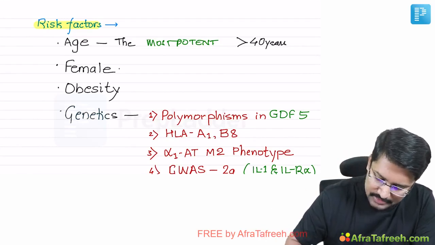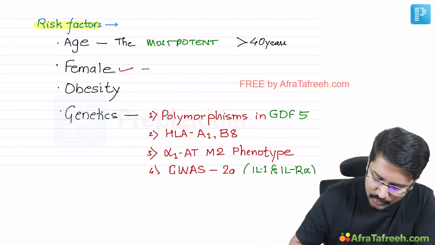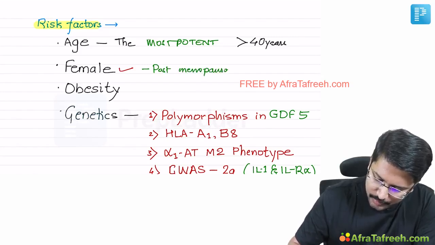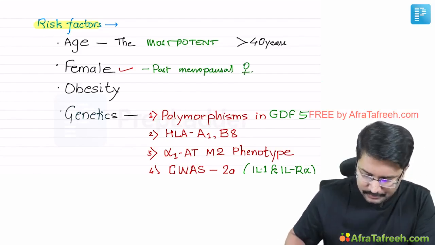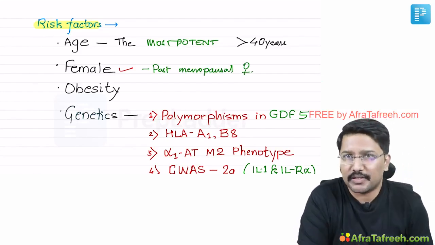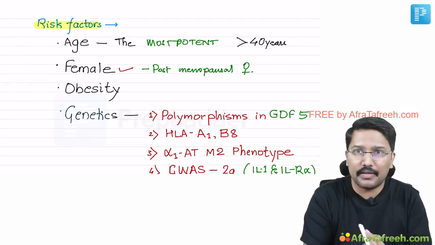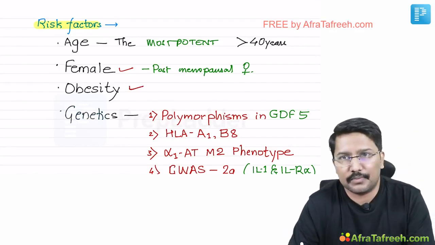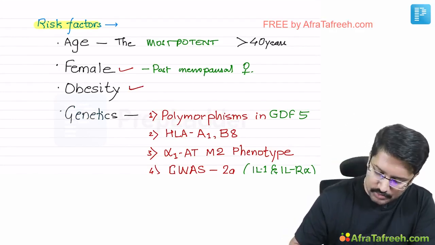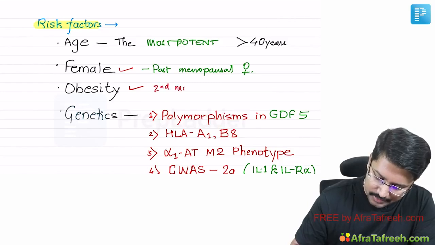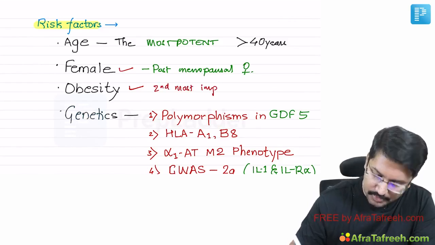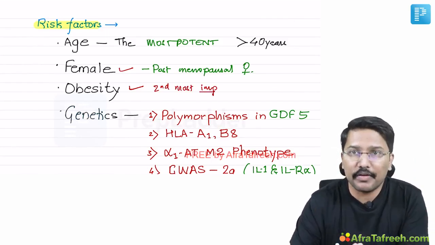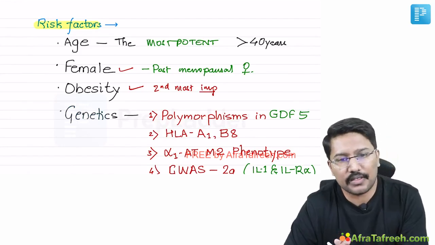Female gender is an important risk factor, especially postmenopausal women are particularly more at risk. And we all understand the importance of obesity. We know that the weight-bearing joints are very frequently involved in case of osteoarthritis, and thus obesity is an important risk factor. Right? So probably this is the second most important risk factor after age. And if they ask you what is the most common modifiable risk factor, obviously that is obesity, right?